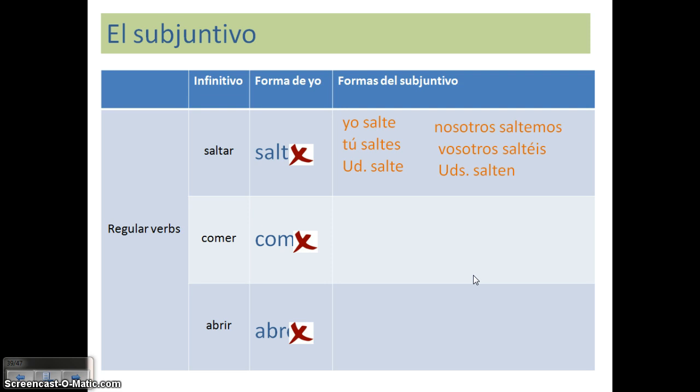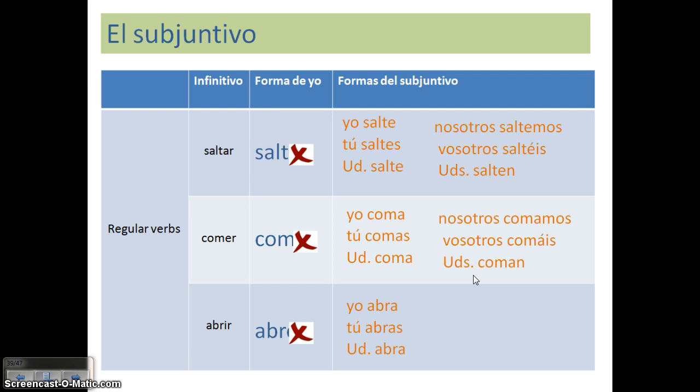Comer, I drop the yo. Opposite endings, so AR endings. Yo coma, tú comas, usted coma, nosotros comamos, vosotros comáis, ustedes coman. Abrir, IR endings, so I'm going to add the opposite endings. Those are going to be the AR endings. Yo abra, tú abras, usted abra, abramos, abráis, abran. You should notice that for each of these, the tú, usted, and ustedes forms are exactly what we've seen with our negative tú commands and our usted and ustedes commands.